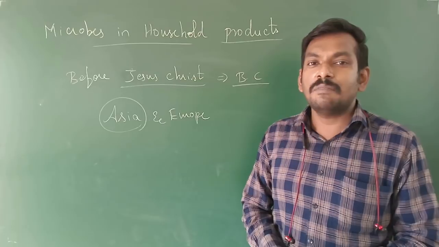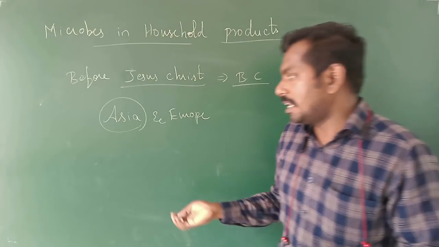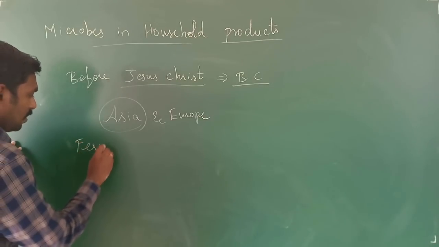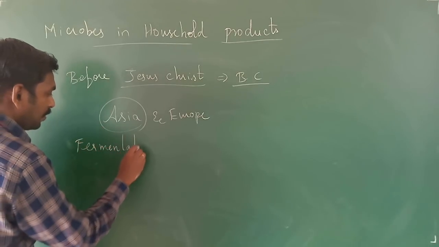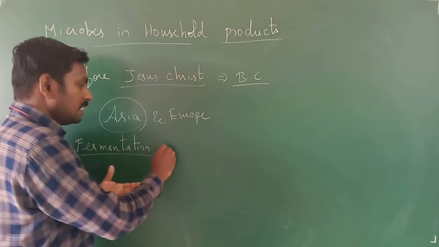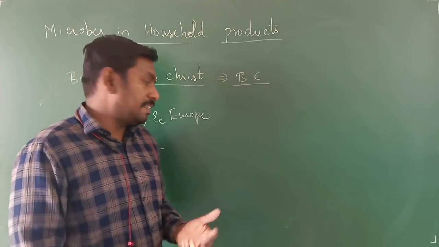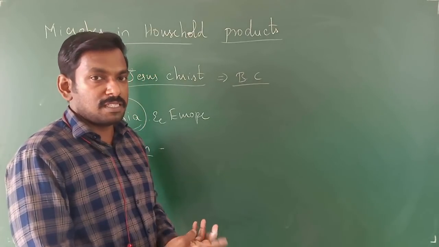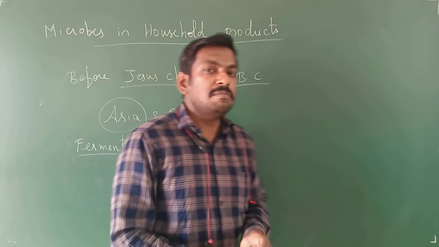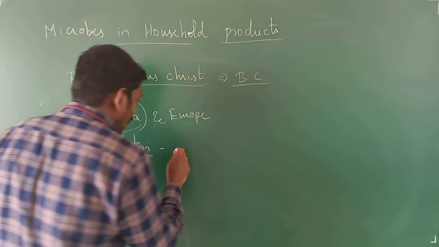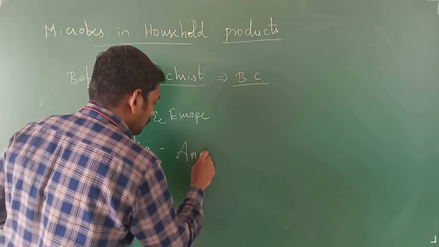They were using it for the process of fermentation. So you will be knowing the process of fermentation. What is meant by fermentation? Fermentation is an anaerobic process in which the complex food substances are converted into simpler substances with the help of microorganisms with the liberation of carbon dioxide. So fermentation is an anaerobic respiration.